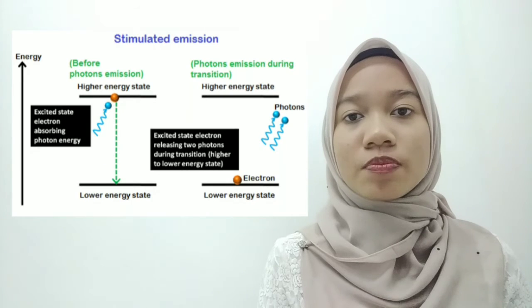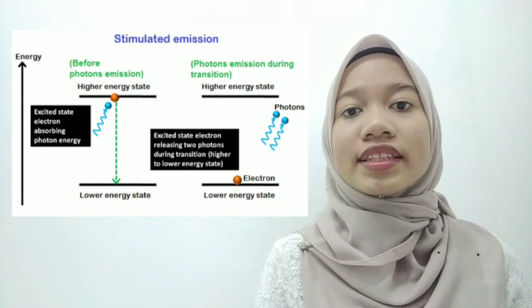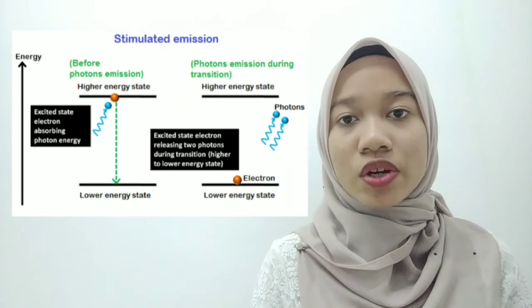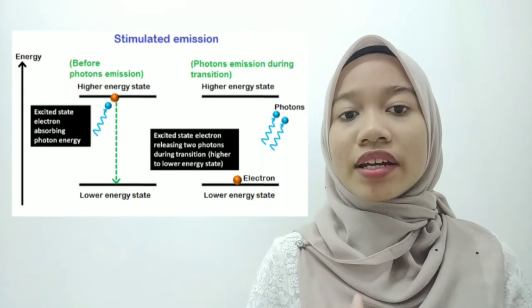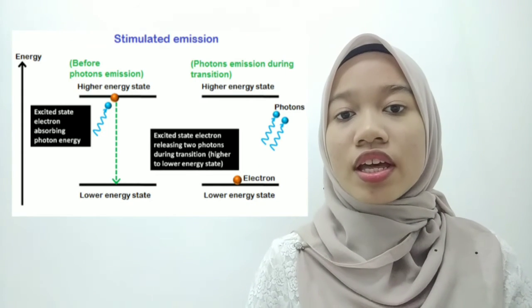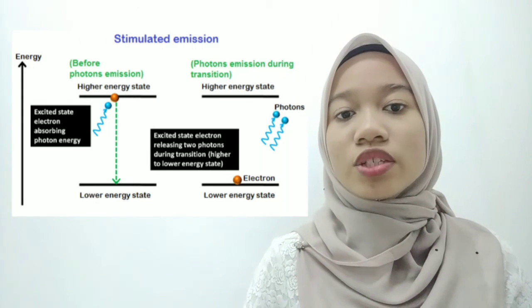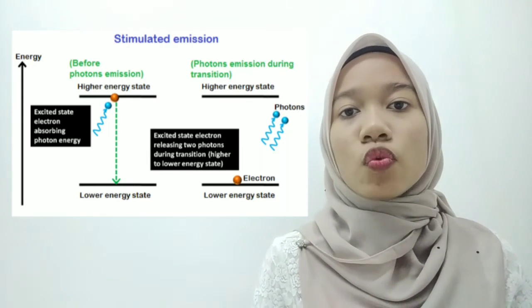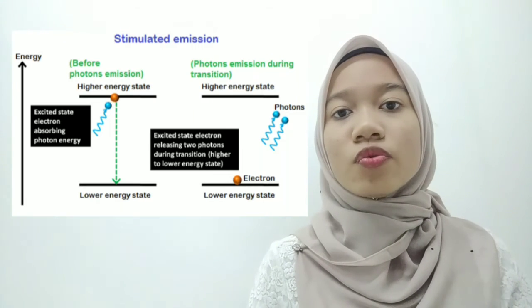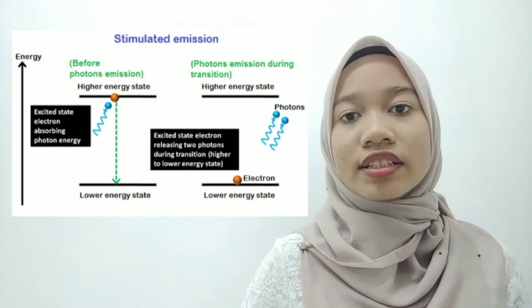Stimulated emission is a process by which incident photons interact with the excited electron and forces it to return to the ground state. The light energy is supplied directly to the excited electron. The excited electron doesn't need to wait for the completion of their lifetime. In this process, two photons are emitted. One is due to the incident photons and another one is due to the energy release of excited electron.